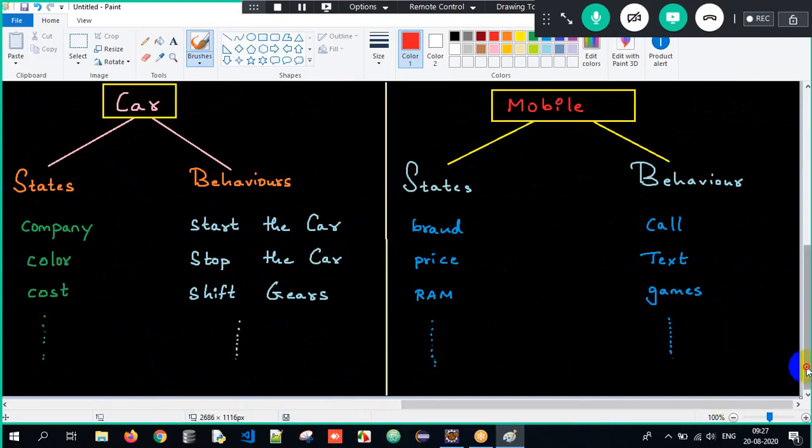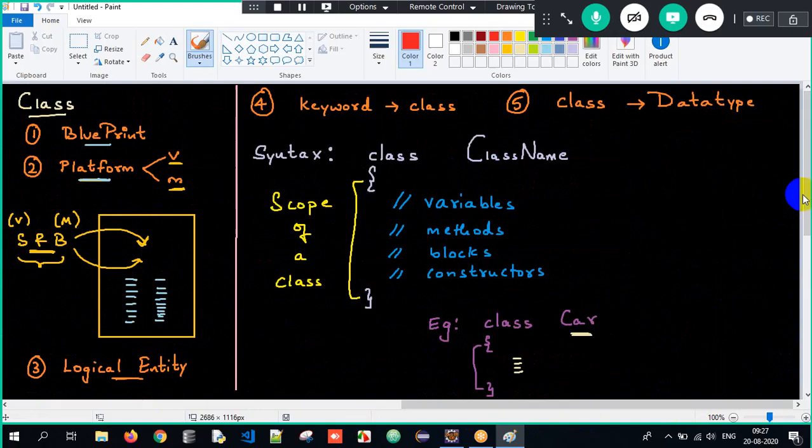Clear? And then we kick started with something called as class. We knew how do we write a Java program and we know what is class, but in today's session, you understood it in detail. What is the first definition I told? It's a blueprint of an object. Meaning if I've taken the class name as car, it is going to tell how the car is going to look like. Or it's a platform. If I've taken the class name as car, all the car related properties, I have to store within the class here. And it's a logical entity, not a physical entity.